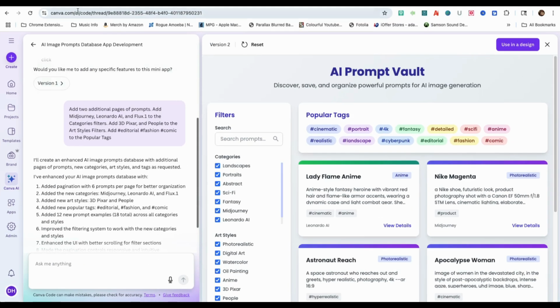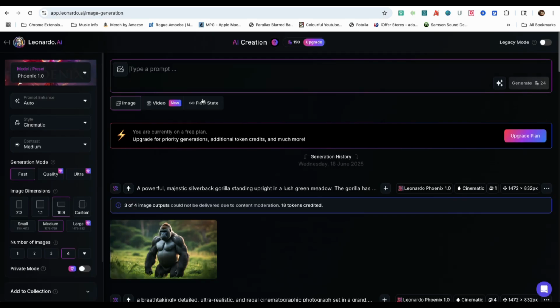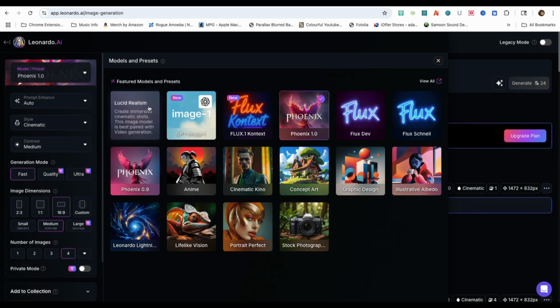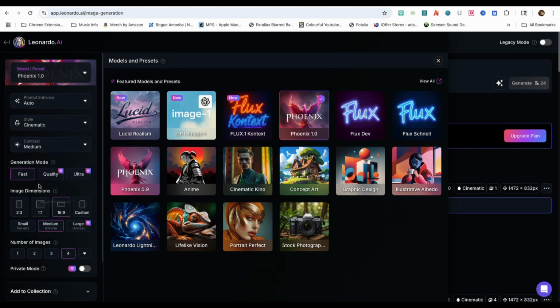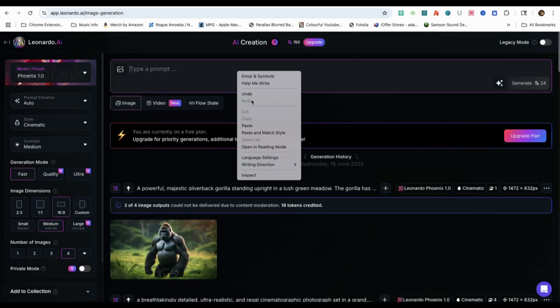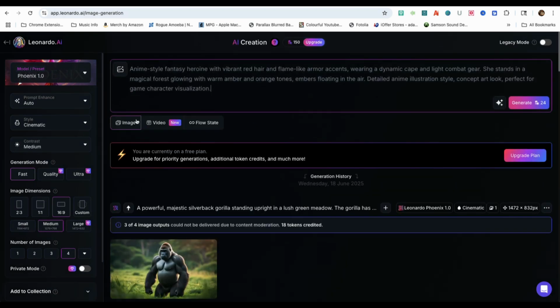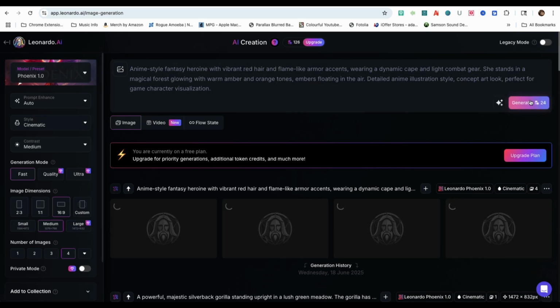Now I'll copy a prompt from my app and head over to Leonardo AI. Under Model Preset, you have several image generators to choose from, including Lucid Realism, GPT Image 1, Flux 1 Context, Phoenix 1, and more. I'll select Phoenix 1 for this example. For style, I'll choose Cinematic and keep everything else the same. Next, I'll paste in my prompt and hit Generate. If you're new to Leonardo AI, you get 150 free daily credits.